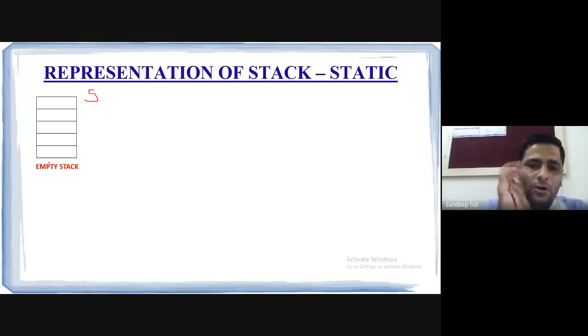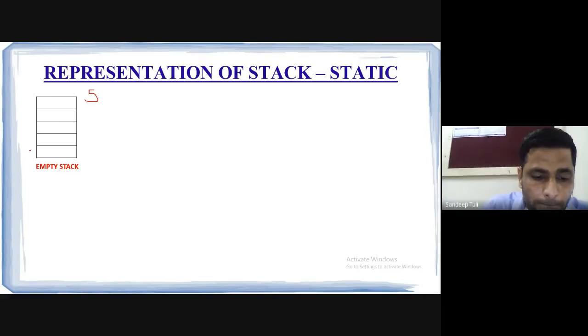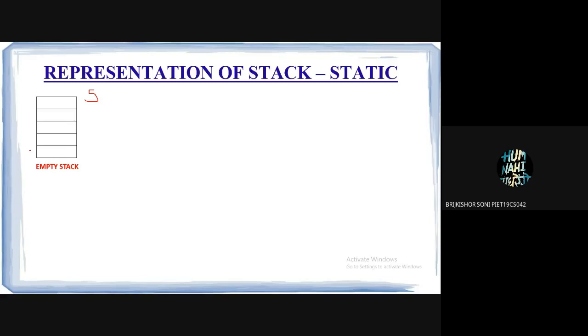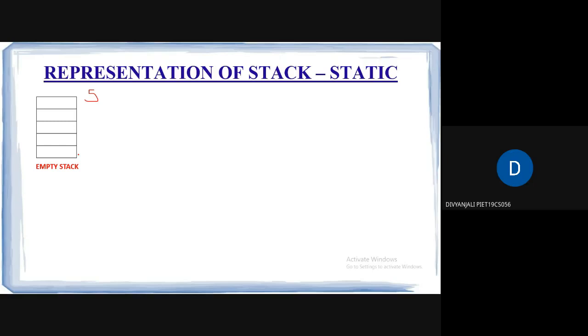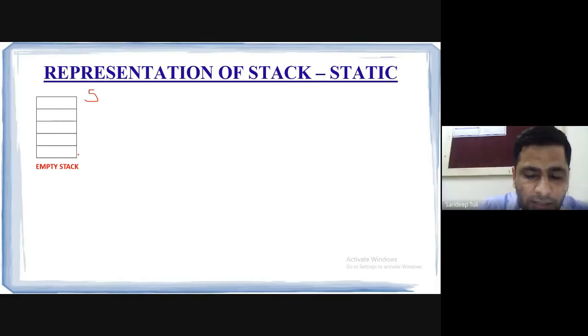गार्बेज वैल्यू होगा ना. What could be the top when no value is there in the stack? 4. Sorry, 4 sir. 0. सर 0 वैल्यू है, गार्बेज वैल्यू. Why 0? Why are you saying 0? Sir, because array indexing starts from 0. Repeat. Array indexing starts from 0.